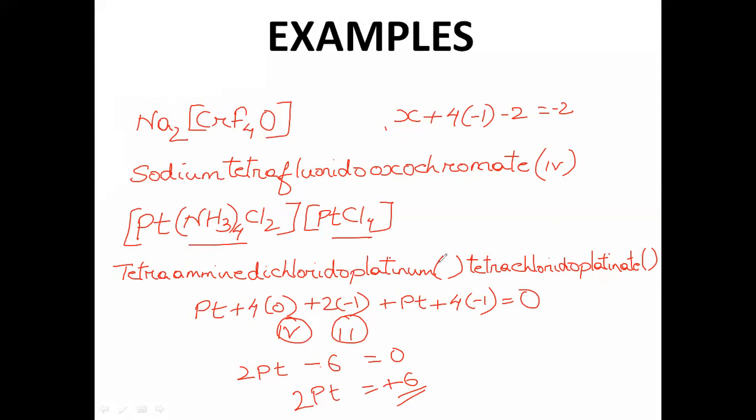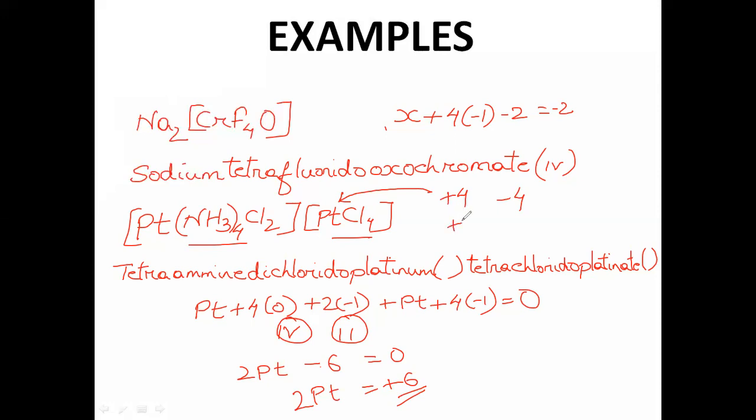Now, which one plus 2 and which one plus 4? Now try to understand. If I take this particular platinum, okay, and try to make it plus 4, just imagine that if I put this platinum as plus 4, the chloride is minus 4, 4 chloride, so minus 4, plus 4 and minus 4 will be equal to 0. So will it be charged? It is an anion, right? It should have charge. Does it have charge if I put plus 4? No, that means it cannot be plus 4.